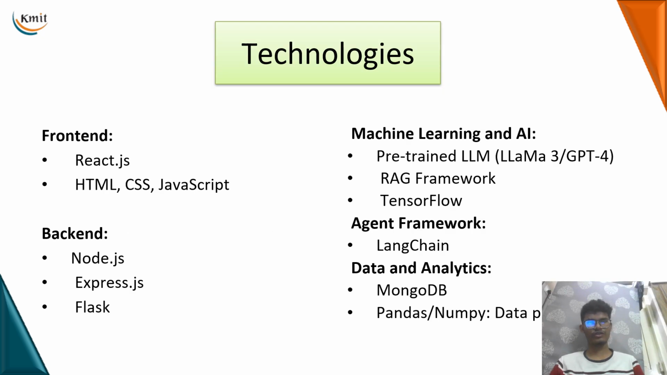Technologies that we are going to use in our project are: for the front end we will be using HTML, CSS, JavaScript and React.js. We will design our interface or chatbot using React.js. We can create a single page application using React.js. For the backend, we will be using Node.js, Express.js, and Flask.